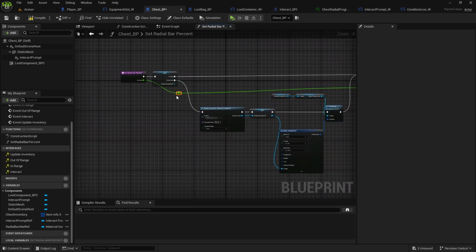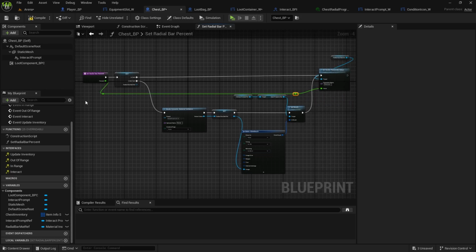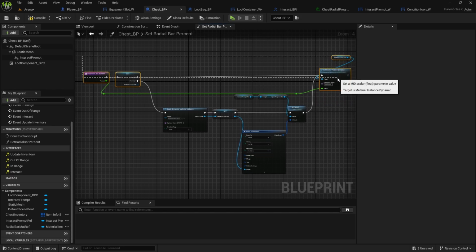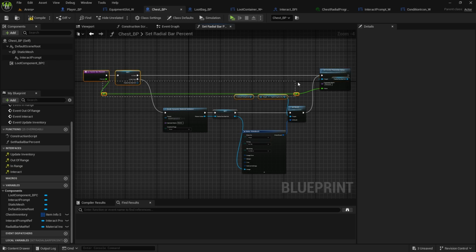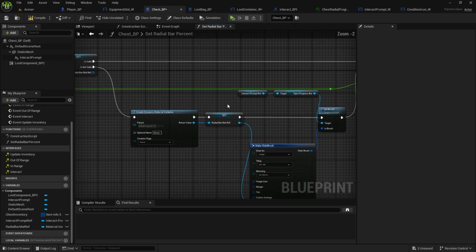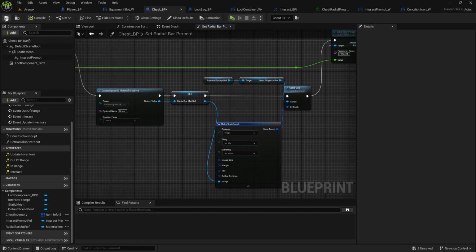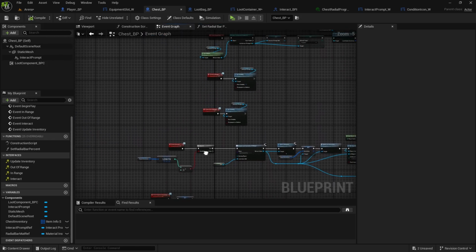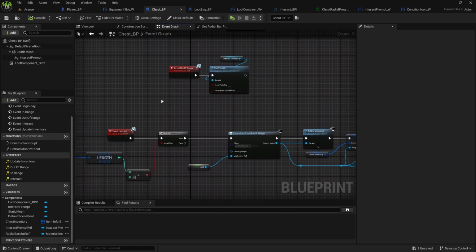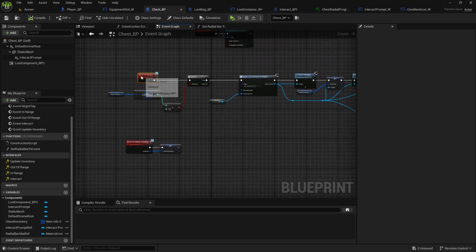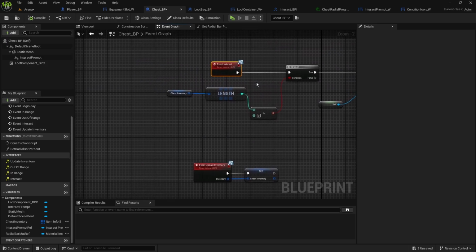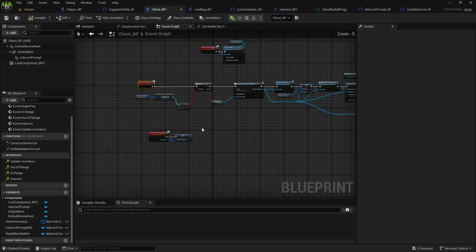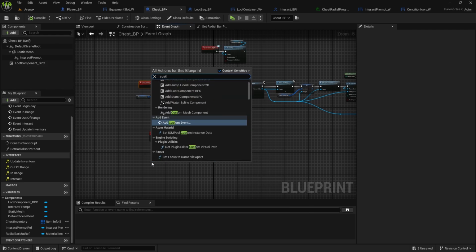Just move this down a bit. So this is a bit wonky. Oh, that's fine. All right, now we do have this function. Go back to event graph. So it's going to be easier to do if instead of interact here, we're going to create custom event.